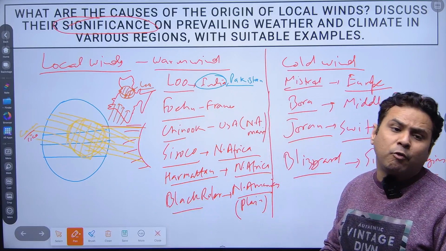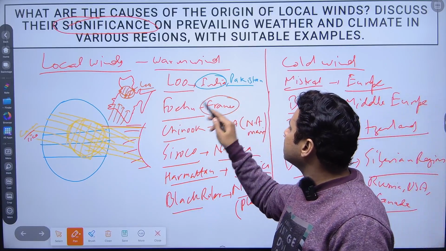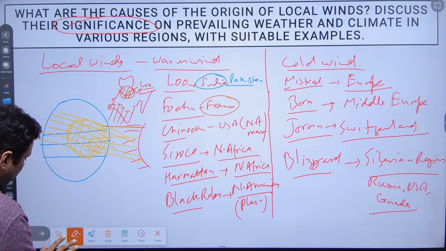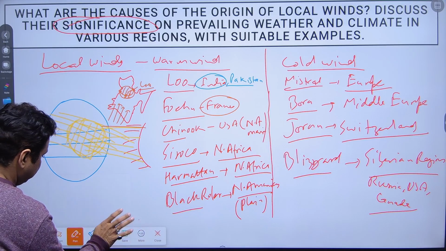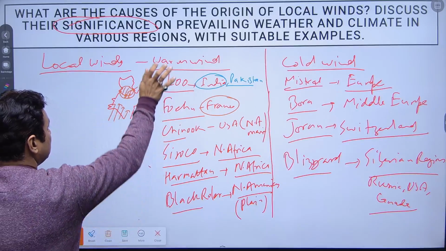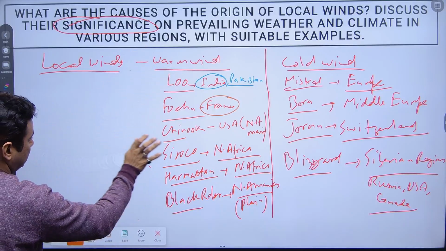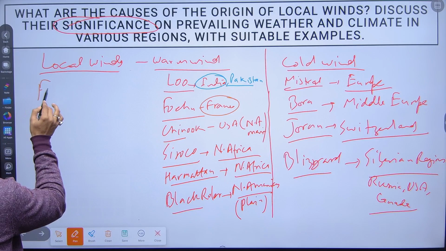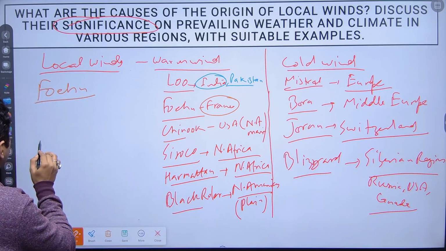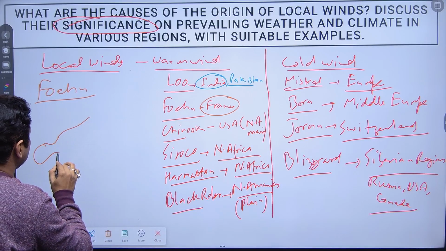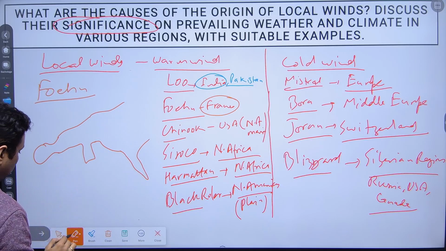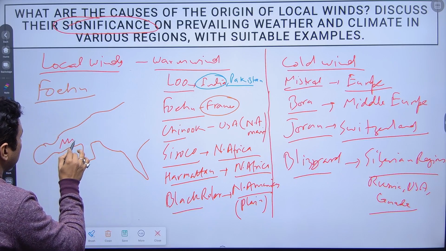Now we'll talk about the Foehn. The Foehn is prevalent in France. If I make a diagram of Europe, here is the presence of the Alps.